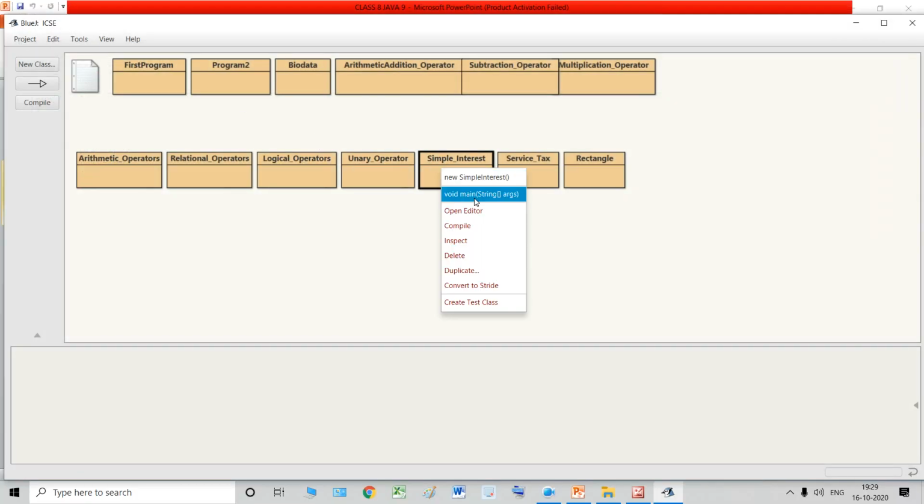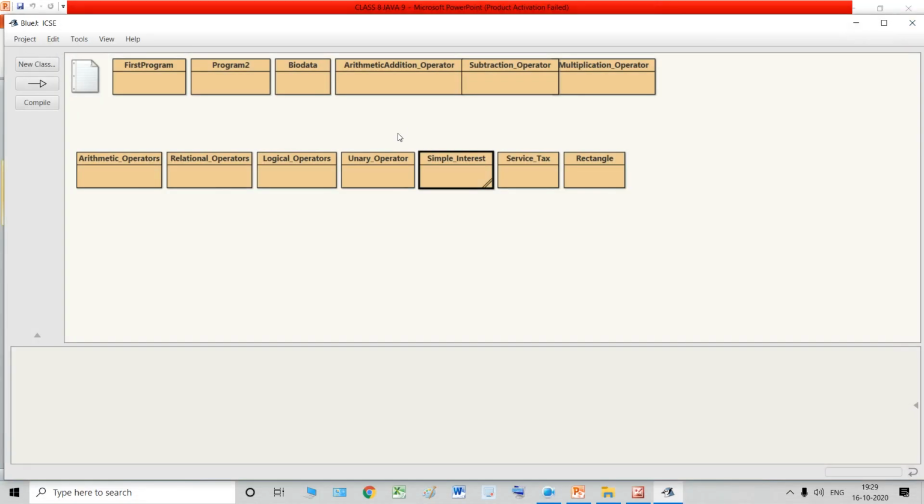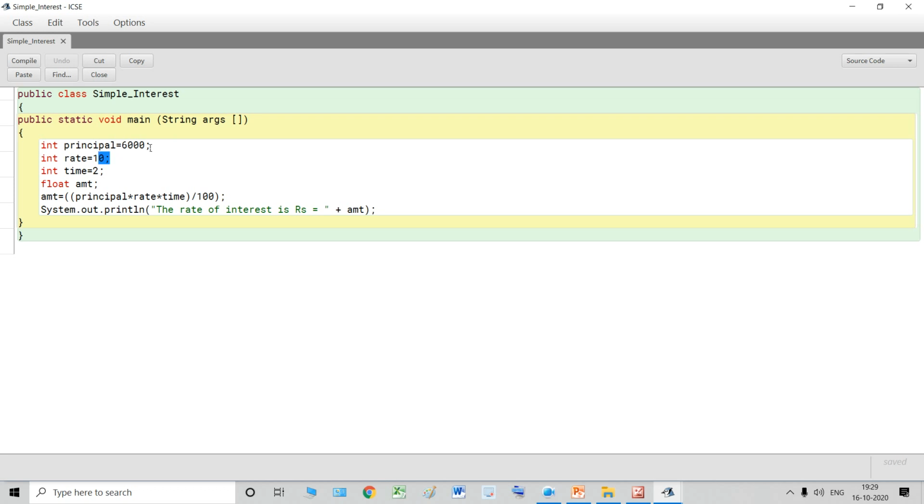Yes or no? Yes, see, the output is calculated, based on the values that we had given before compilation. Now students, if you want to change this value, you need to go to the program again and change the value inside the program, which is a very tedious process. Yes, this is a very short program, so it is very easy to do. But what will happen if you have long or lengthy programs?